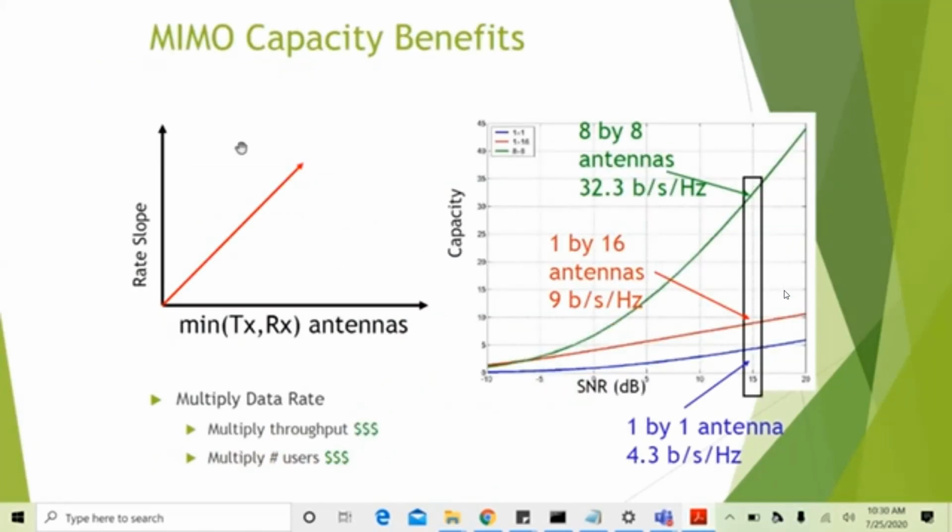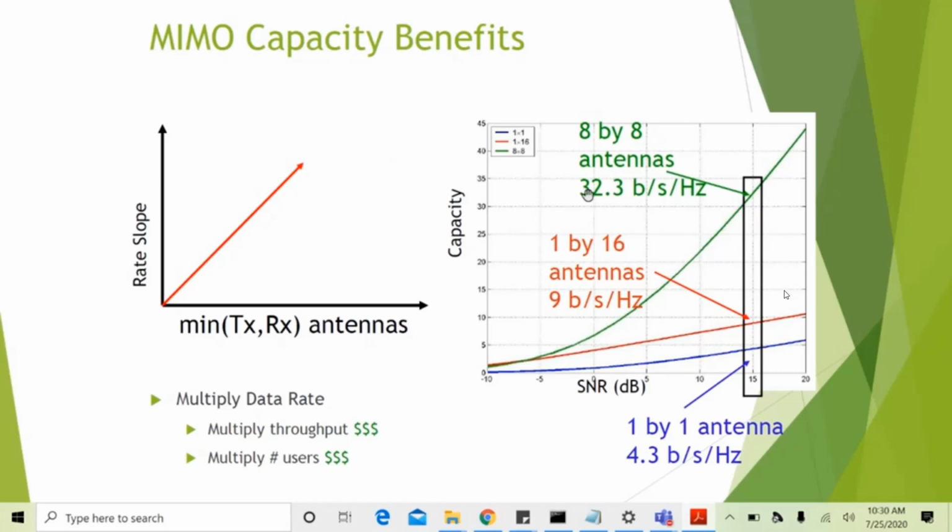Okay, here is the diagram that shows the benefits of MIMO. This is rate and this is the minimum of transmit and receive antennas. If you see, the rate is directly proportional to the minimum of TX and RX antennas. Okay, if we increase the number of antennas, we can increase the rate as well.